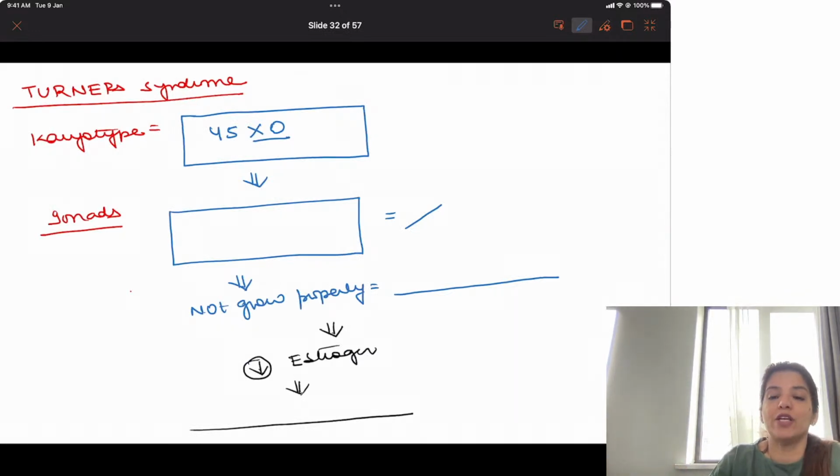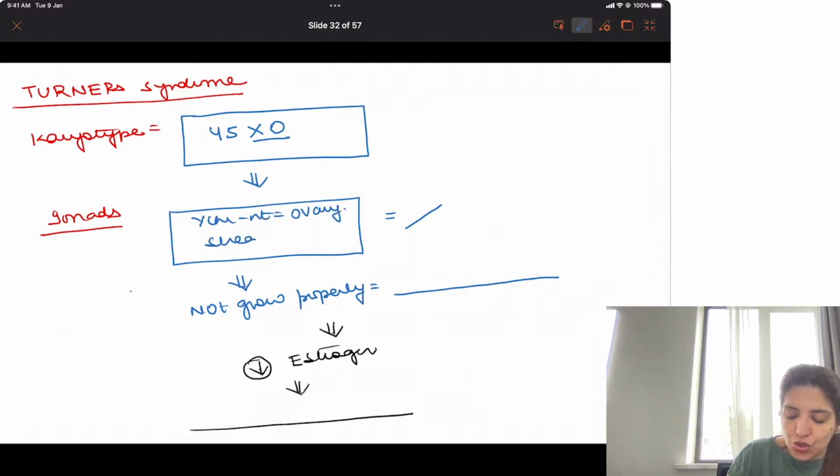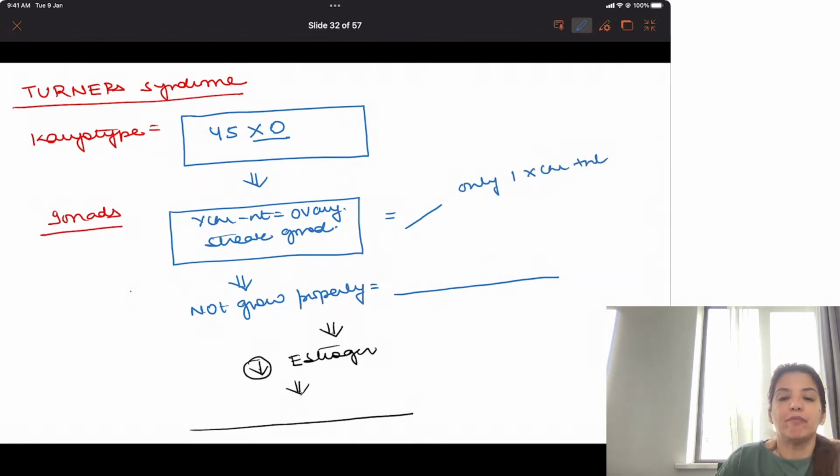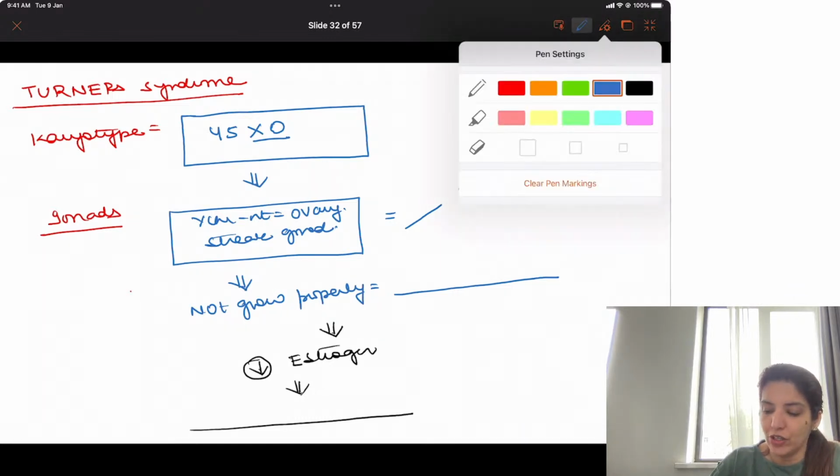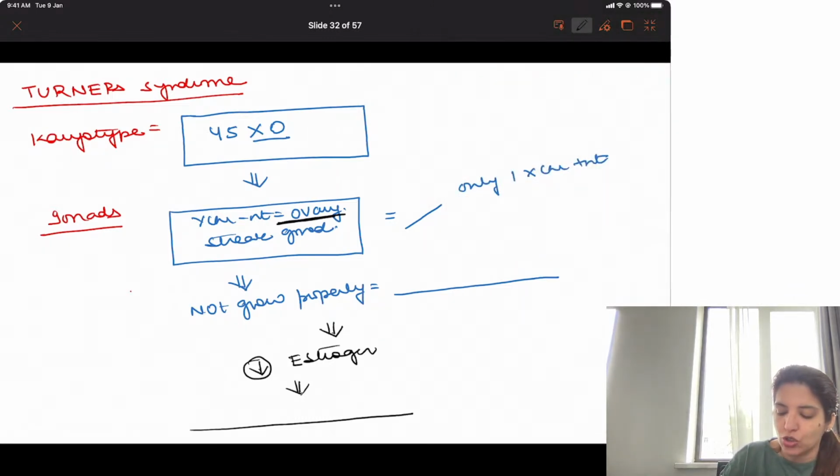So Turner syndrome is 45XO. Now because Y chromosome is absent, the gonad will be ovary, but this will be a streak gonad. Why? Because there is only one X chromosome present. Because only one X chromosome is present, although the gonads are ovary, they will be streak gonads, right? So they will not grow properly, the ovaries will not grow properly, and that is what is called as streak gonads, right? So if you want to write it, you can write it like this in the flowchart form.